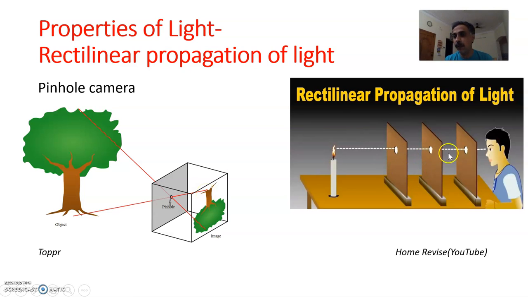Similarly, there is one more experiment. Here you have a candle and 3 cardboards.